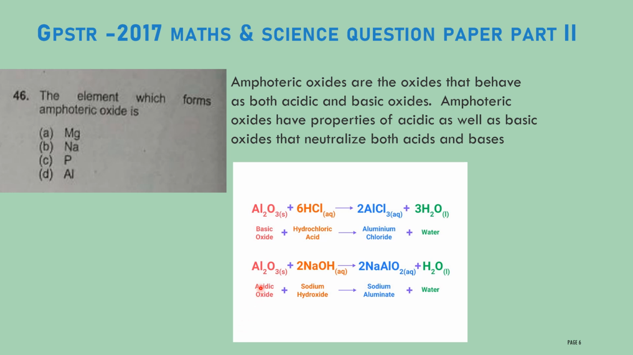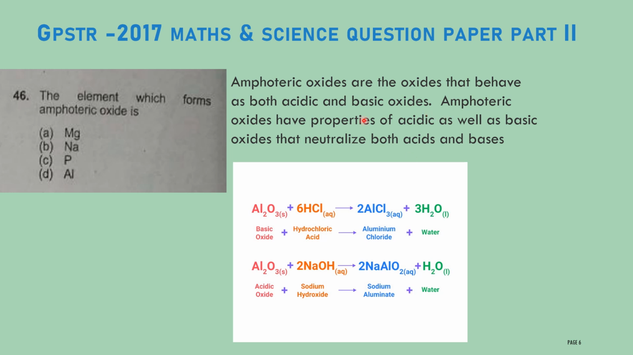Now the second case: aluminium oxide reacts with sodium hydroxide, and you will get sodium aluminate and water. Here the same aluminium oxide behaves as an acidic oxide, as an acid. Sodium hydroxide is a base, and both combine to form sodium aluminate, which is also a salt. This is also an example of a neutralization reaction.